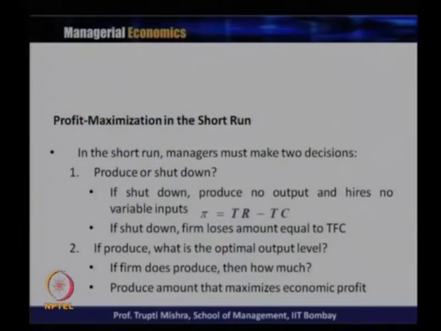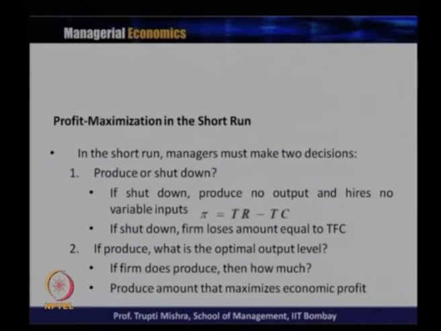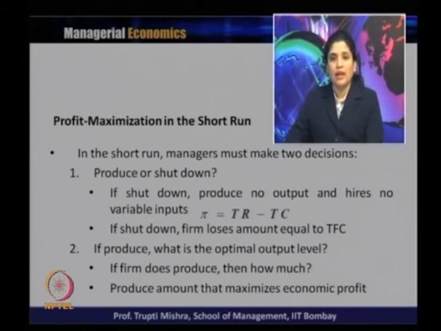So, in the case of profit maximization in the short run, the manager must take two decisions: whether to produce or to shut down. If shut down, produce no output, hire no variable inputs, and the firm loses an amount equal to the total fixed cost. If produce, what is the optimal level of output? If the firm does produce, then how much, and produce the amount that maximizes the profit.